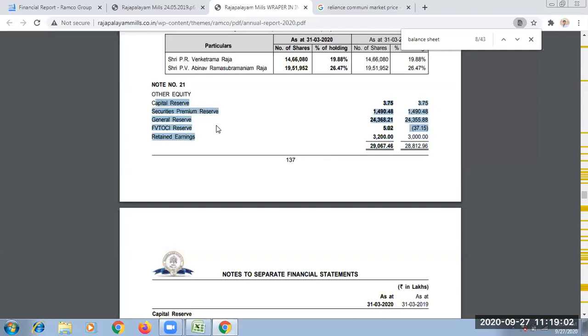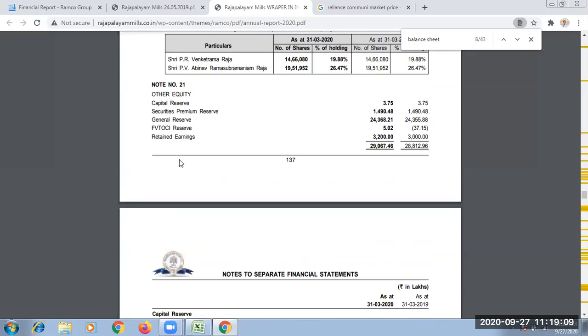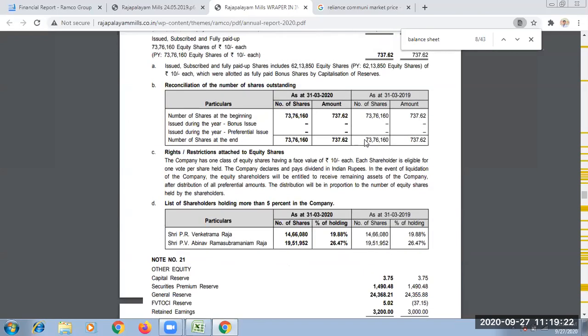What's the formula? Equity share capital, which is coming under note number 20, this amount, plus reserves and surplus, all reserves and surplus put together, minus any fictitious asset. If there is any loss asset or waste asset, you have to subtract it, but in this company it is not there. Even if it is, don't worry. Take that equity plus other equity put together; total equity is your total capital employed.